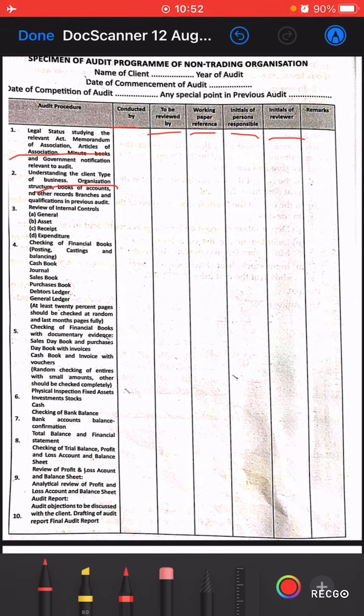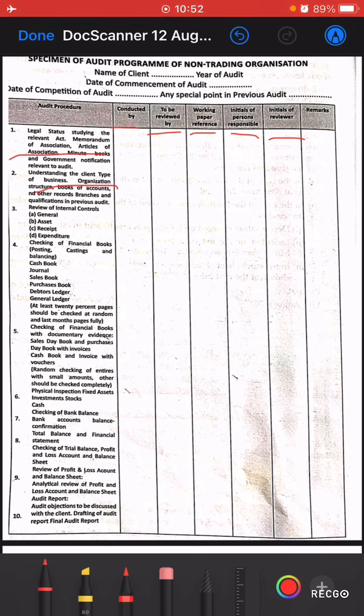Then review of internal controls. So in the third point, he will review the internal control: general internal control, asset control, receipt control, and expenditure control. He will do all these examinations and make important points there, because in the audit report he has to mention all these points. If he is not satisfied with these procedures followed by the company, he has to mention that in the audit report. For that purpose, he has to record those points in his working paper. So this is the third point.